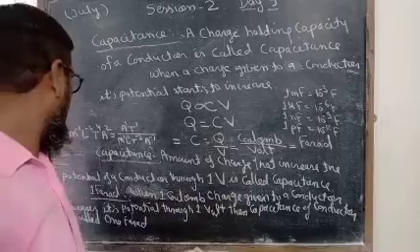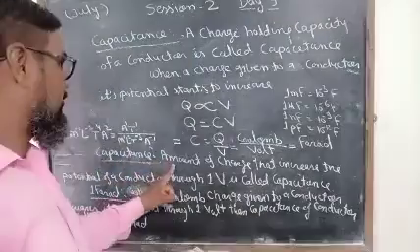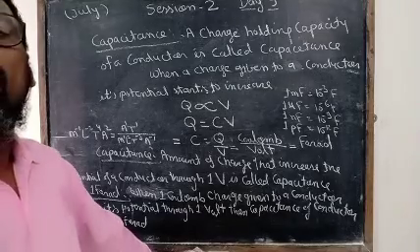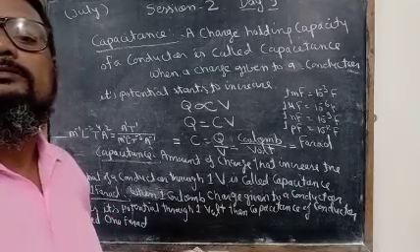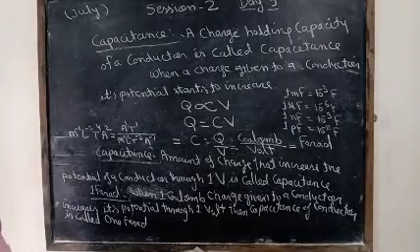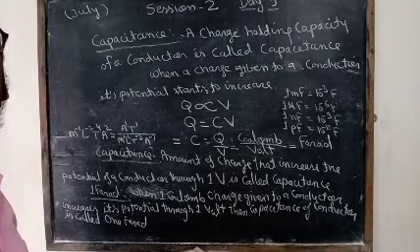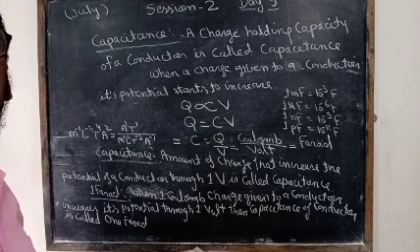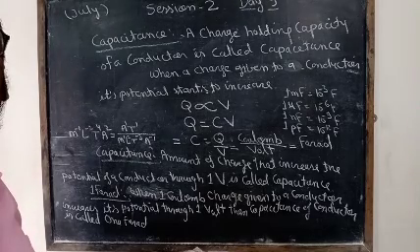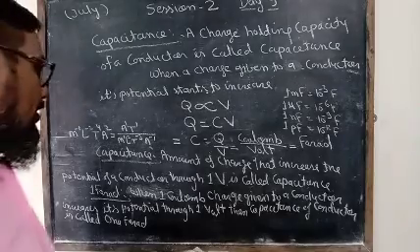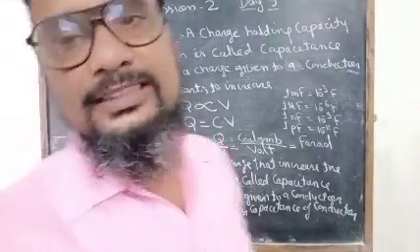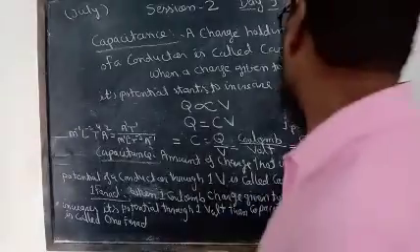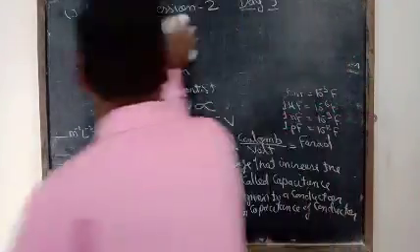So this is all about the capacitance, the definition, the concept. The charge holding capacity of a conductor is called capacitance. Now we shall discuss the factors affecting the capacitance of a conductor.